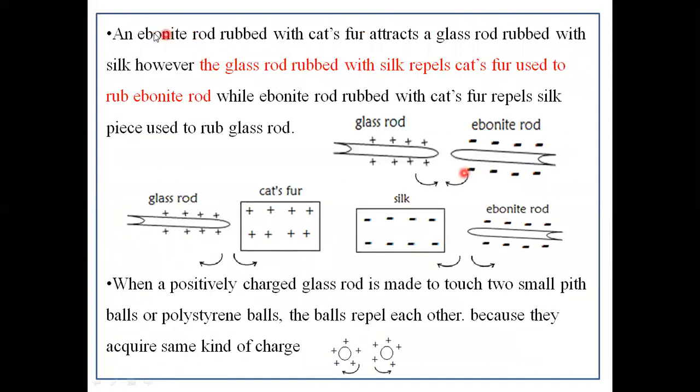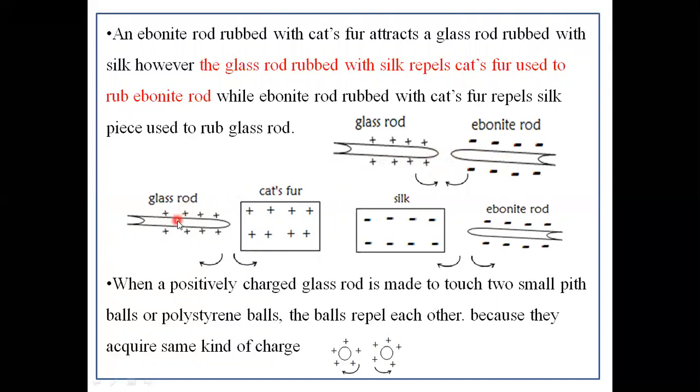Next, second example. An ebonite rod rubbed with a cat's fur attracts a glass rod rubbed with silk. Here, the ebonite rod rubbed with a cat's fur gets negative charge, whereas the cat's fur gets positive charge. When you bring the ebonite rod close to the glass rod, they attract each other because they have opposite kinds of charges.